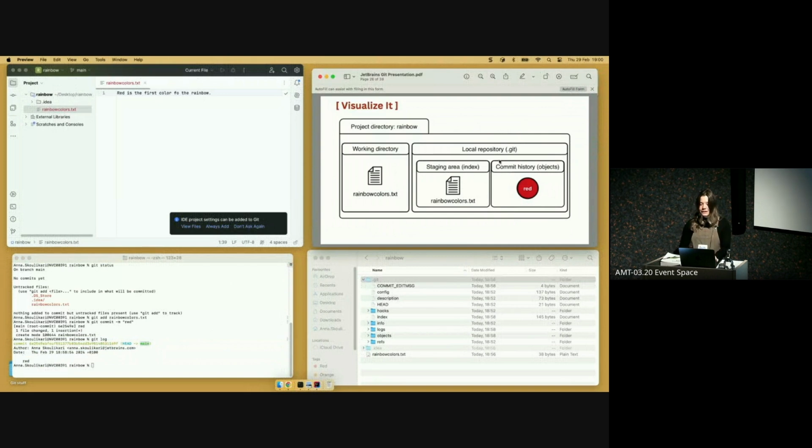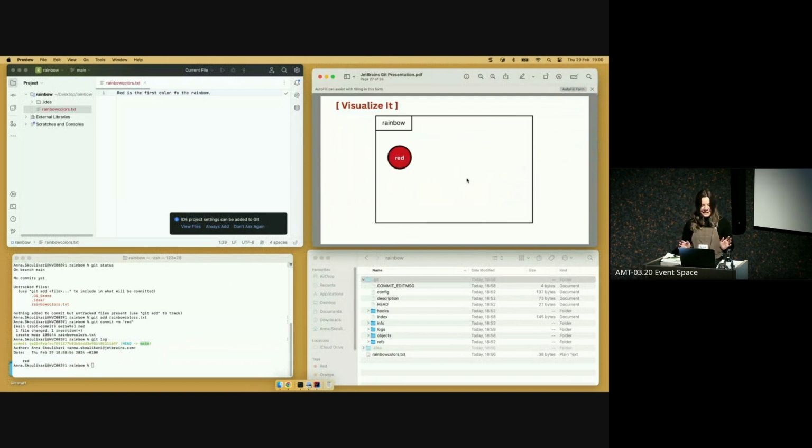And what we're basically going to do is zoom into the commit history and only look at that so that we can simplify everything else. So this is what the repository diagram looks like. And what we have right now is the red commit. And the way that I explain what branches are is I just say they are pointers to commits.